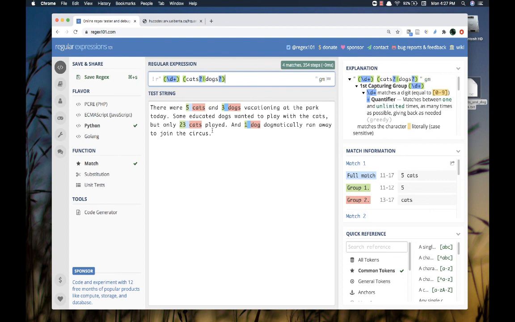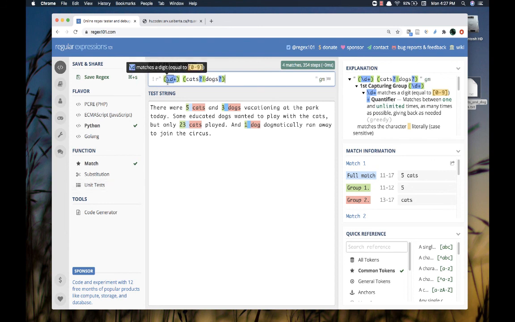Now, here's a little trick about how you can figure out what's going to show up in group 1 or group 2: you count the number of left parentheses. Whatever you're trying to match, figure out how many left parentheses it takes you to get there, and that's your group number. Now, why is the group number important? Well, because in Python, I can extract that captured text by group number.